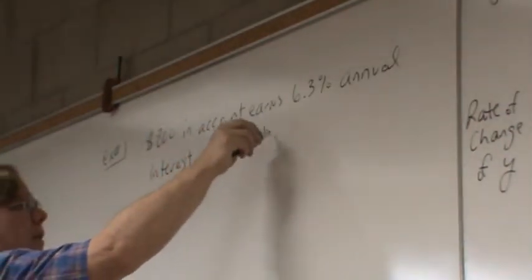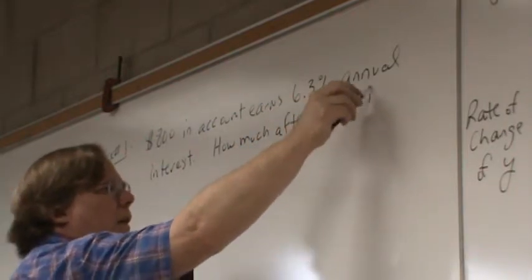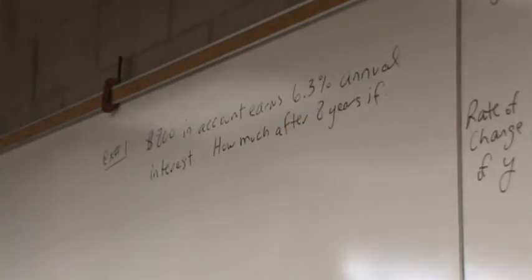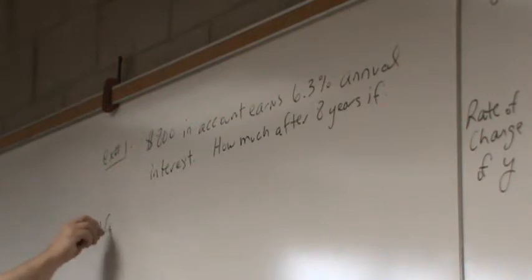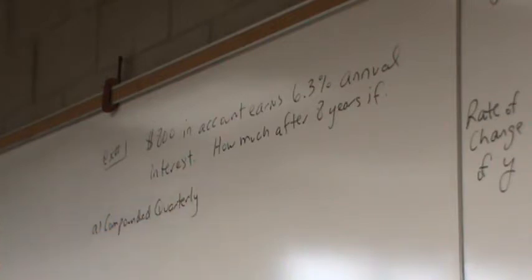How much after 8 years if A, compounded quarterly, that is, every 3 months, they calculate how much money you gain.